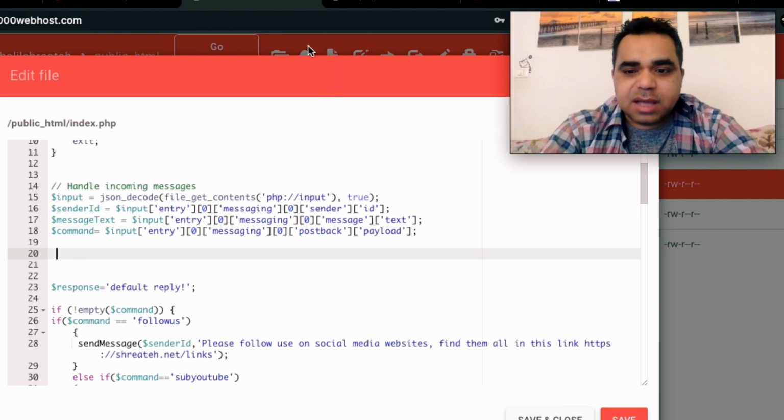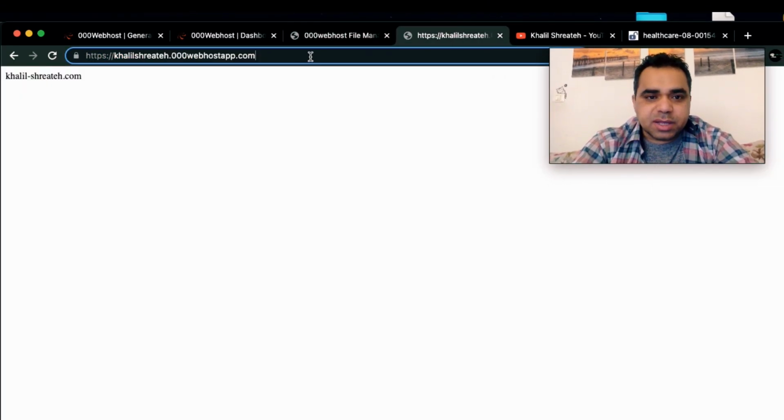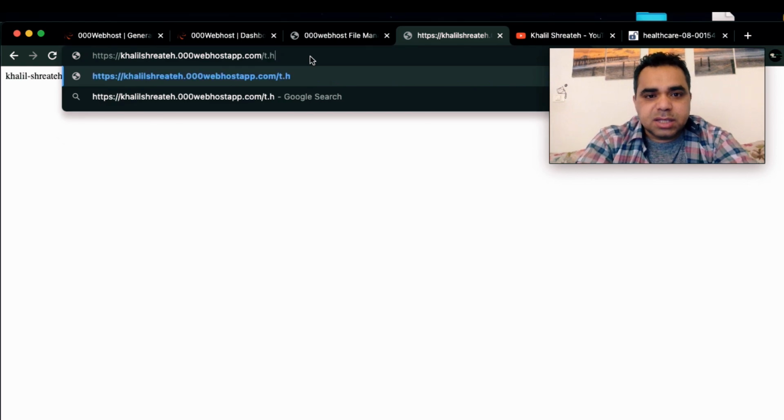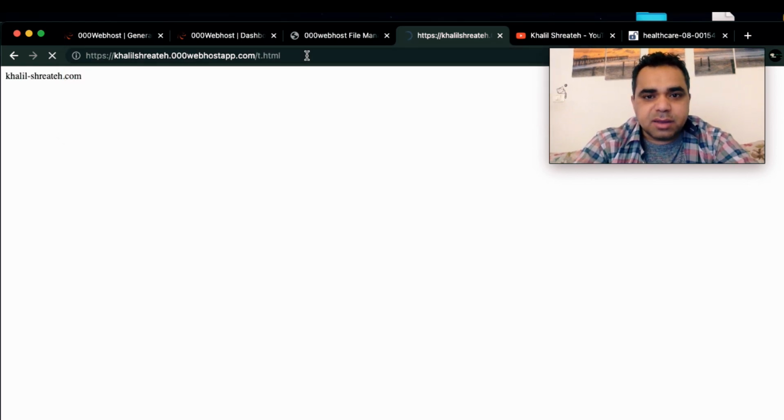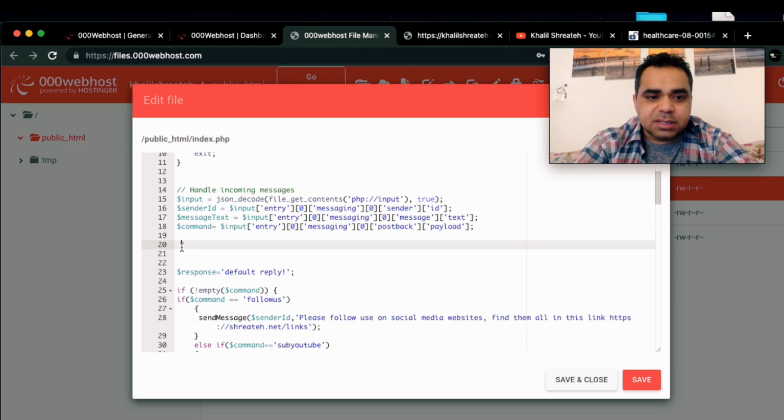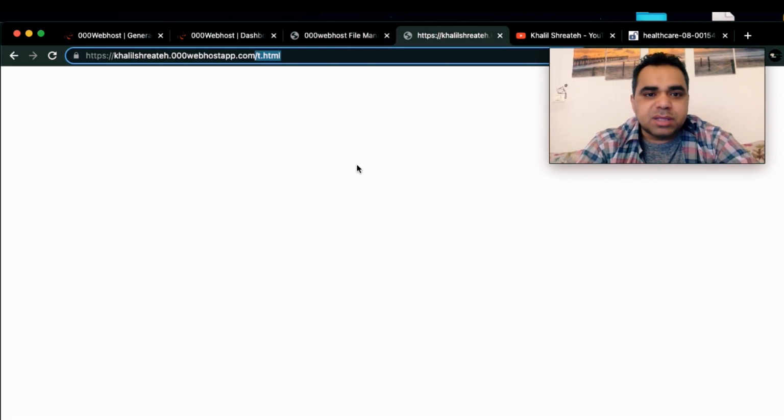I'm going to create a file here, which I already created, t.html. I think I already created this file. It's an empty file. So I'm going to store some data here, and let's go ahead and add the file contents. It's better for you to create a database and save all the data in a database, not save it on a public page where anyone on the internet can reach it.